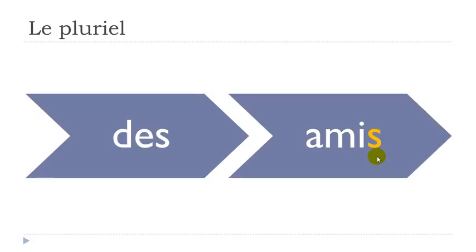You add an s at the end of the word. In most cases, you won't pronounce it, but you will have to write it. And so you've got des amis. If you make the liaison, the link between the two, you will get des amis. So ami, remember, doesn't change. Even if you write the s, you don't pronounce it.